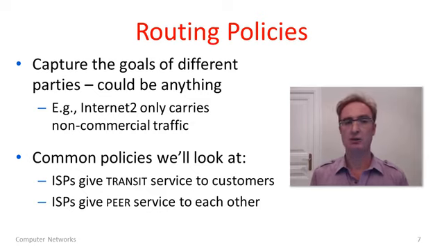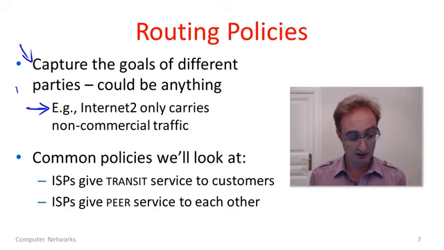What I'm going to do now is talk just a little bit about policies, and then we'll have fulfilled our goal of understanding the formulation for routing with multiple parties and what policies are. And later in the next segment, we'll move on to BGP, the protocol which finds policy routes in the internet today. So policies, the idea with policies is that they'll capture the goals of the different parties. Now, policy is this general word, and that's because it's abstract, because policies could actually be anything.